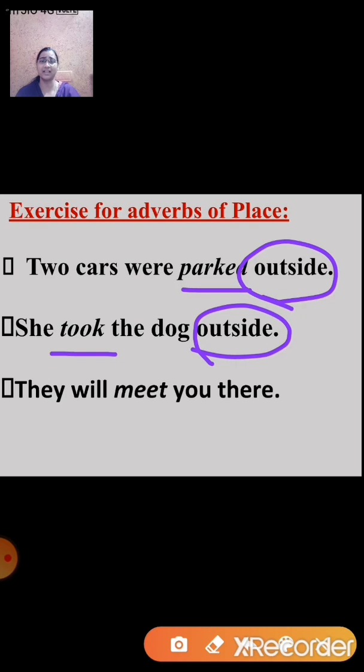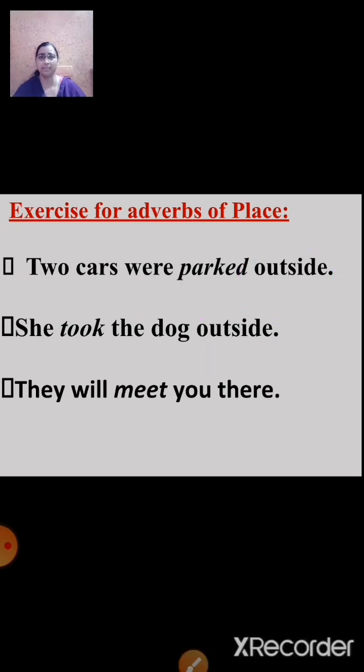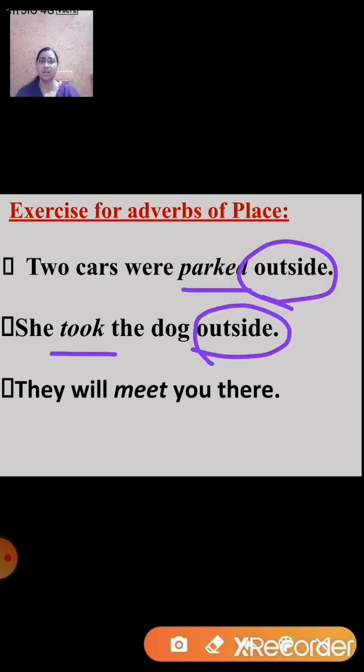Now let's read the next one. They will meet you there. Now in this case, meet is the verb here. Now ask the question, where? Where will they meet you? And you get the answer, there. I hope, students, you all have understood adverbs of place, and now let us move ahead and understand adverbs of